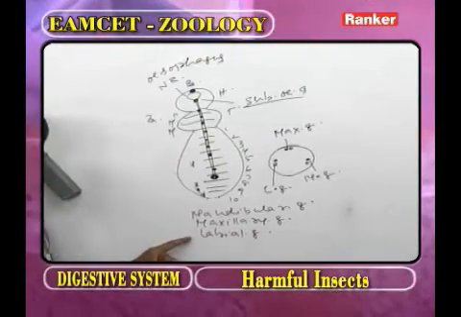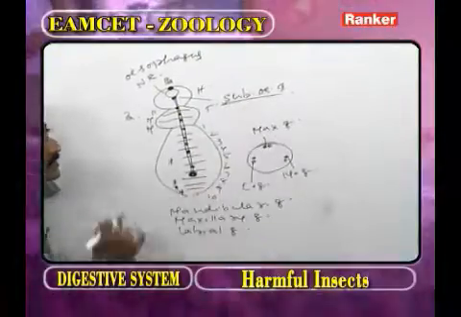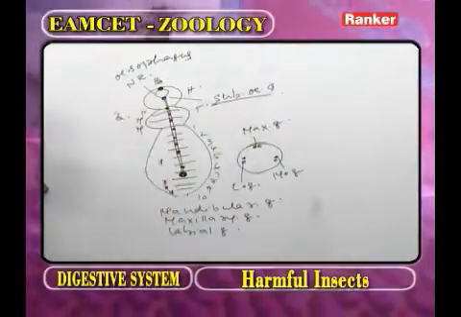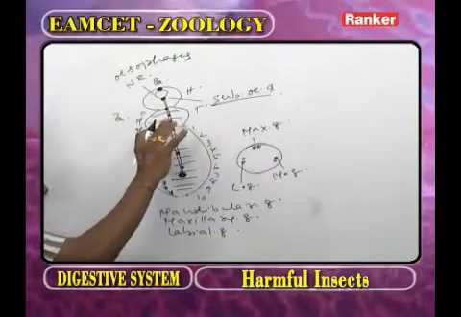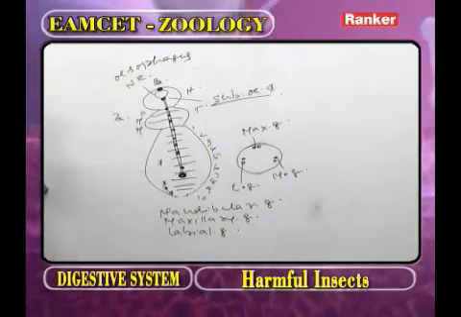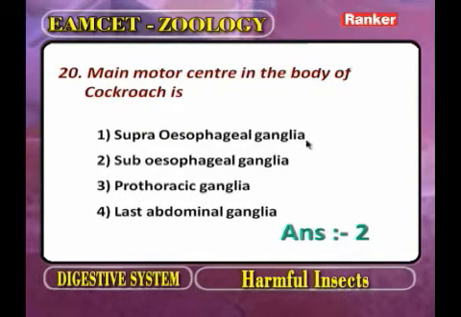By the fusion of these 3 pairs, we get the subesophageal ganglion. This is the main motor center. Under its control, all motor activities are present. Now what is the correct answer for this question? One is supraesophageal, second subesophageal. So the answer is the subesophageal ganglion.